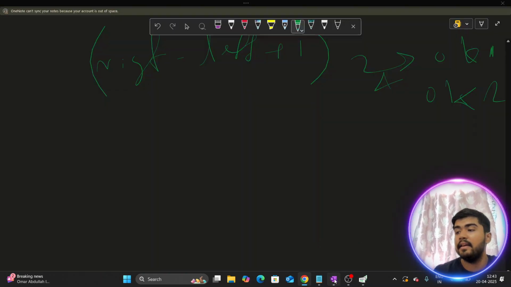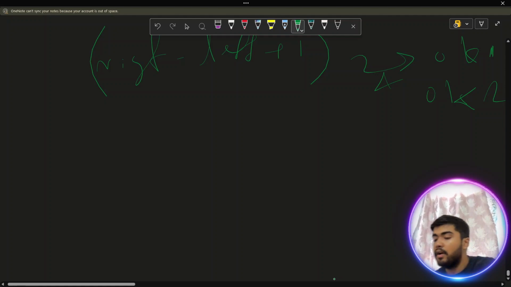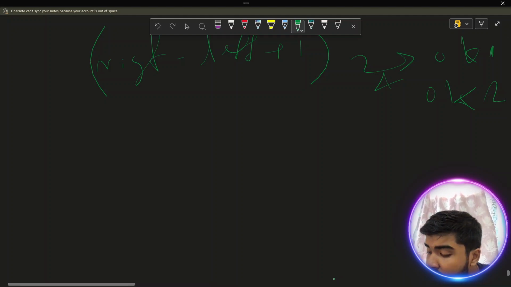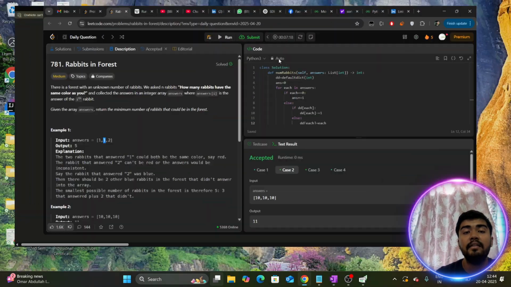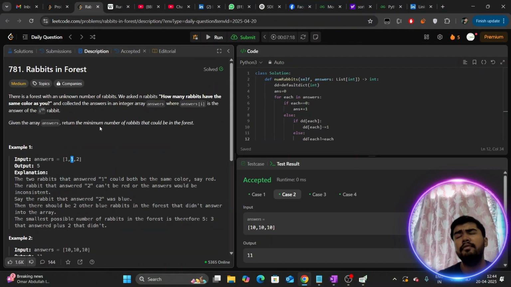So it is something like this, if I can go to my OneNote. Let's suppose there is a red rabbit, so we ask. Please take note of what they have asked for: they basically asked for the minimum number of rabbits. So we should be kind of greedy, so that we can reuse the rabbits in the given answer query they have given.